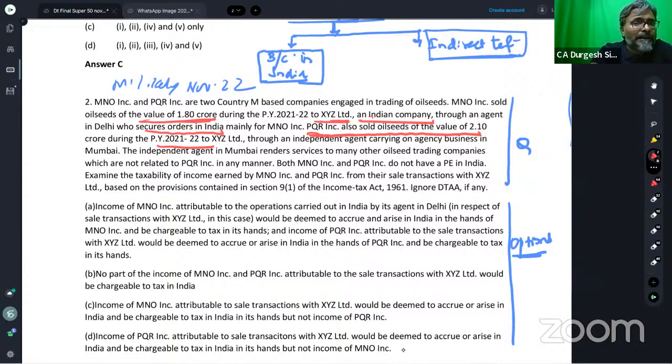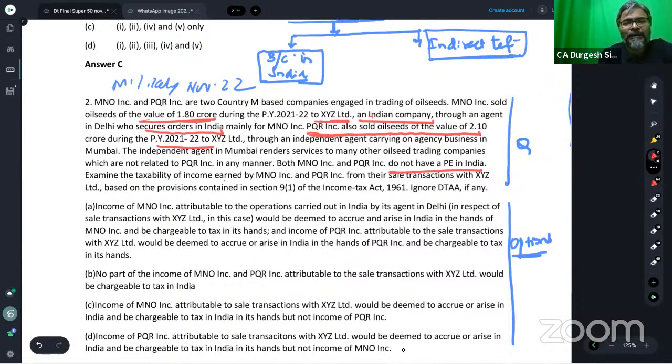The independent agent in Mumbai renders services to many other oil seeds trading companies which are not related to PQR Inc. in any manner. Both MNO Inc. and PQR Inc. do not have a PE in India.